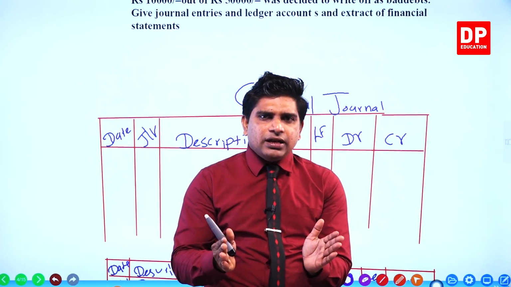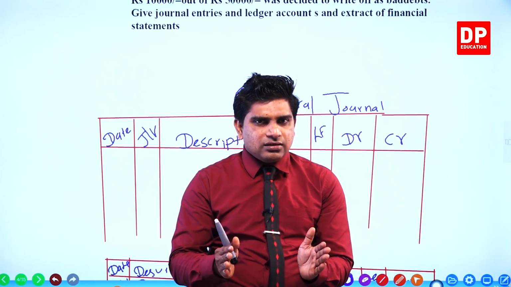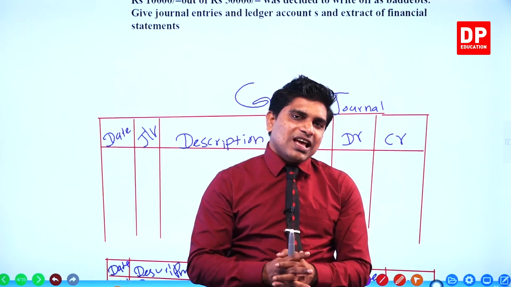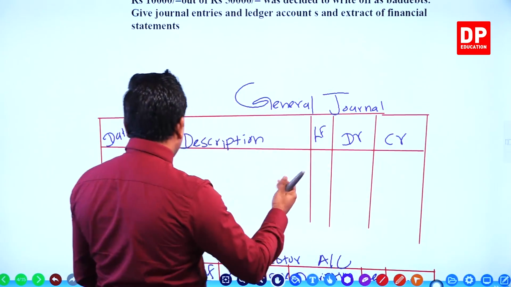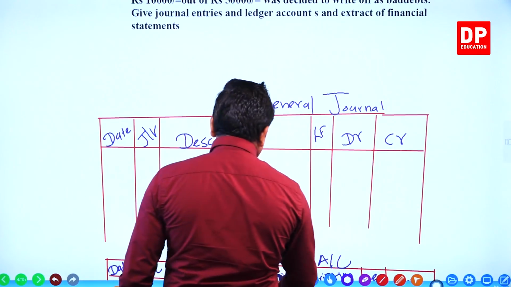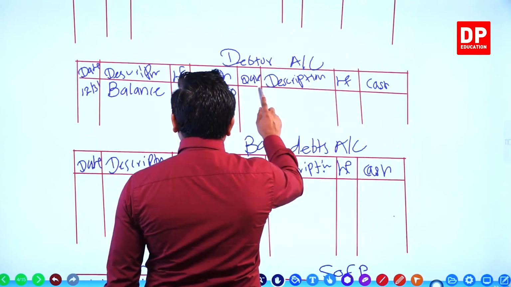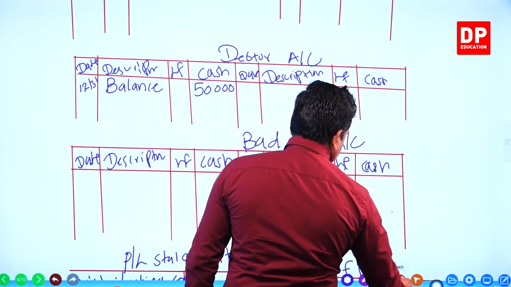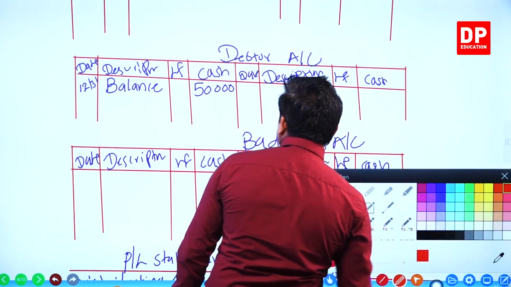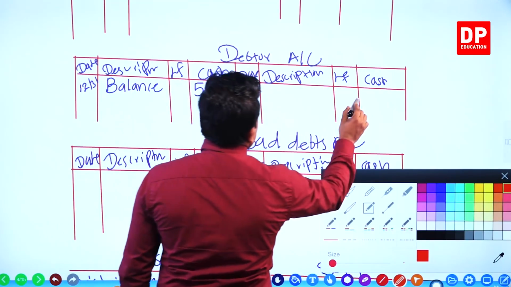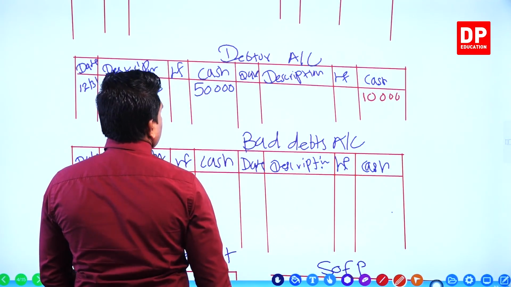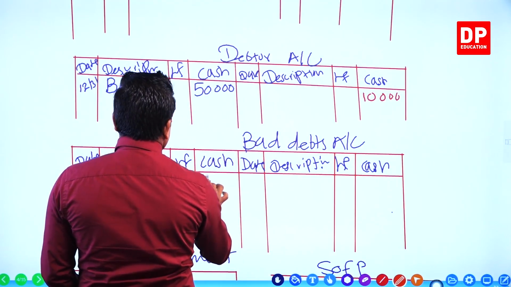But the same day they decided to write off 10,000 rupees as bad debts. If you want to remove 10,000 rupees from this, what do you do? The debtor balance is on the debit side. Then you remove 10,000 out of this. In the debtors account, credit side, you put 10,000. In the bad debts account, debit, you put 10,000.